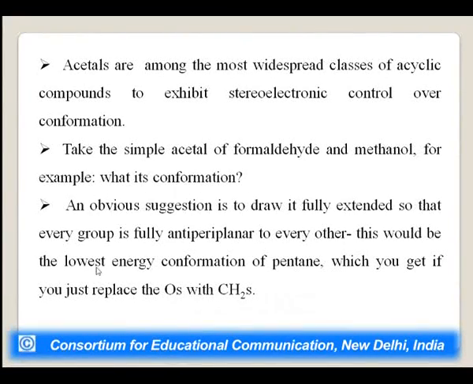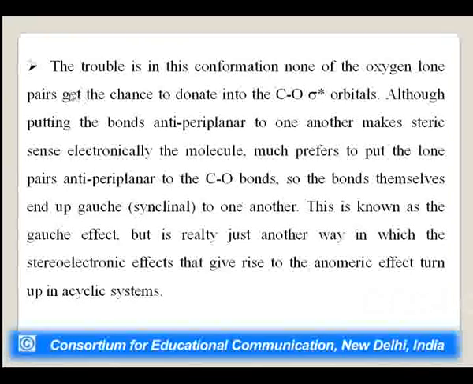This would be the lowest energy conformation of pentane, which you get if you just replace the oxygens with CH2 groups. The trouble is in this conformation, none of the oxygen lone pairs gets a chance to donate into the carbon oxygen anti-bonding orbitals.